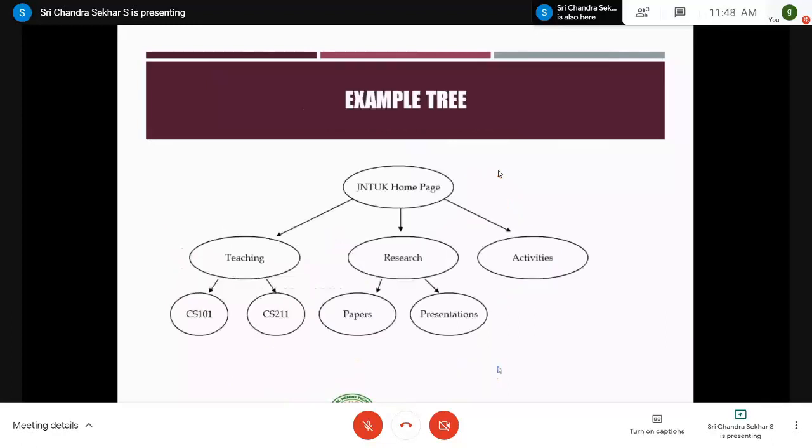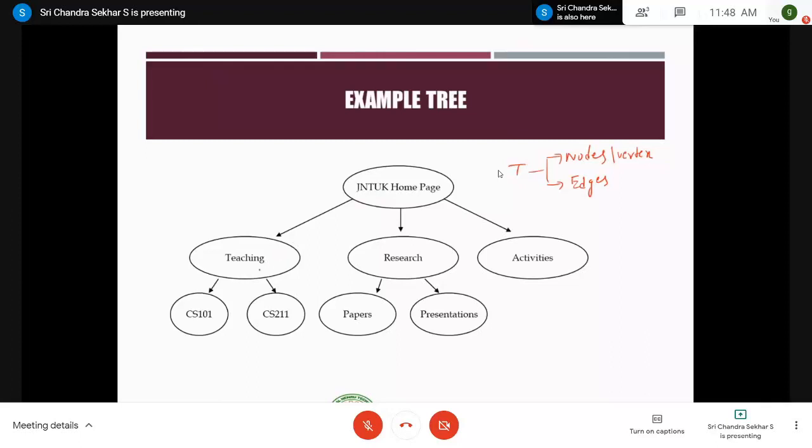And after that, let me give an example of tree. This is an example of tree. As I told, a tree has two parts. What are those? It's nothing but the nodes, and the next one is edges. So we have two sets. One is the node set, and the second one is the edge set. Nodes are also called vertices, right? So we have the nodes as JNTUK homepage.